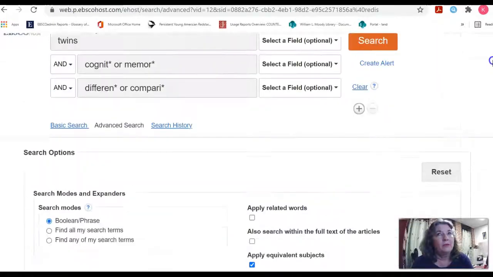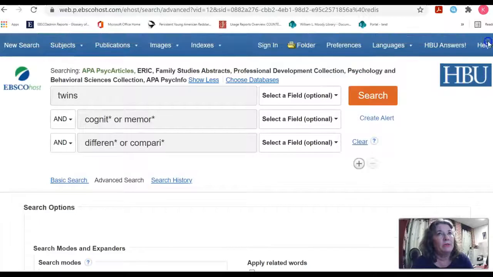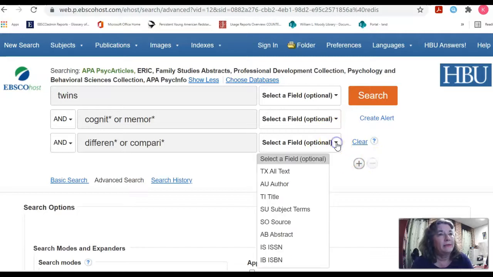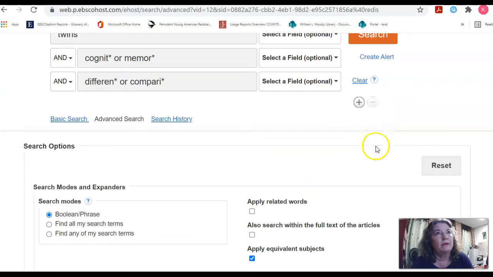Okay, so as long as the ones that you need are on the top here, you can go with that. I've got peer reviewed and the date set. Now let's run our search and see how many we get. Now, the drop-down menu, all this is the same. That's not really true. Sometimes this will be shorter when you add databases together.